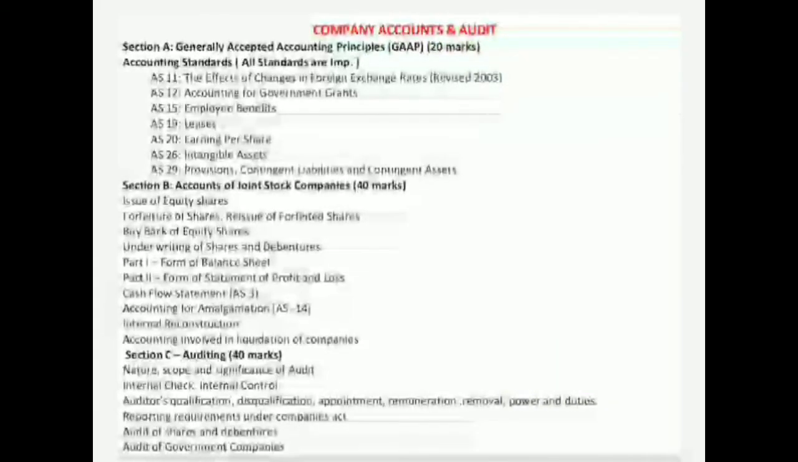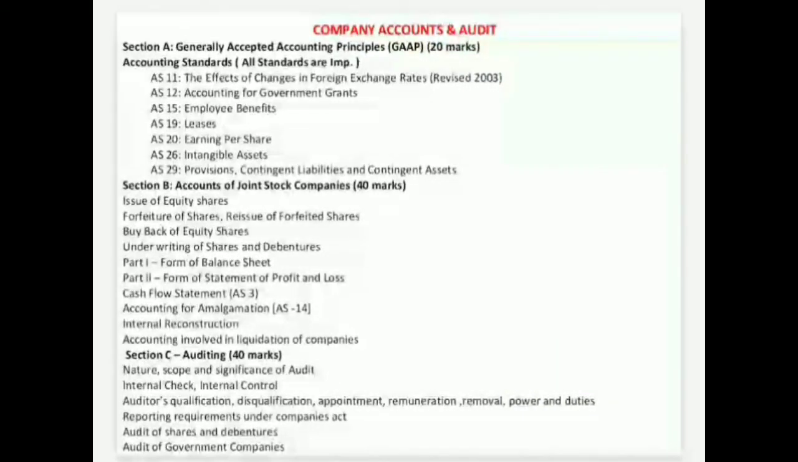Well, now next is company accounts and audit. Next subject is company accounts and audit. Let's start with Section A, generally accepted accounting principles, GAAP, which will be of 20 marks. Accounting standards, all standards are important here. Like first is effect of change in foreign exchange rates, revised 2003. Accounting for government grants, employee benefits, leases, earnings per share, intangible assets, provisions, contingent liabilities and contingent assets.